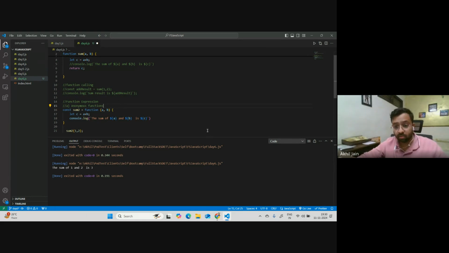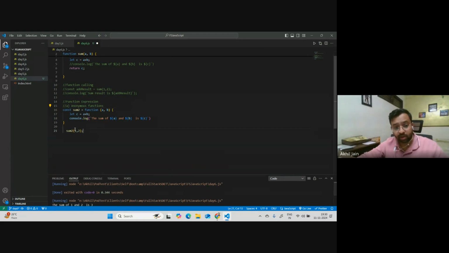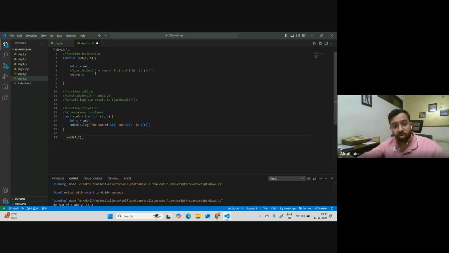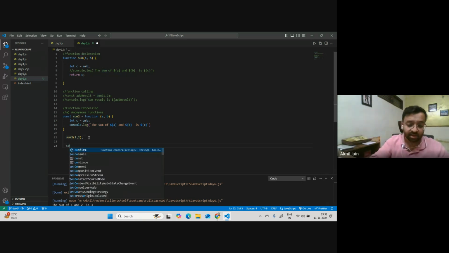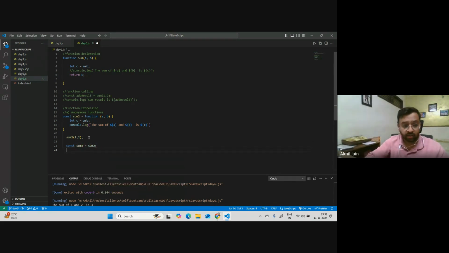Now, what I was saying is that in the above case, if you want to change the name, you would have to change the name here. I think what you can do here is, I can just simply say const sum 3 equals to sum 2. And now I can say sum 3 1 comma 2.